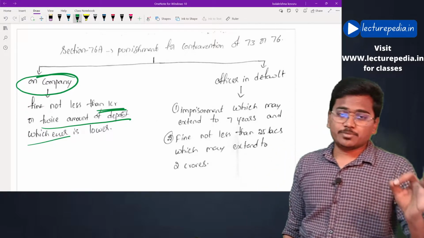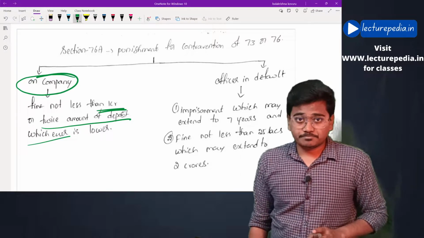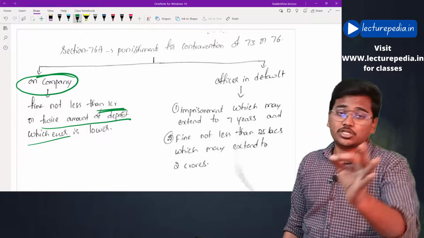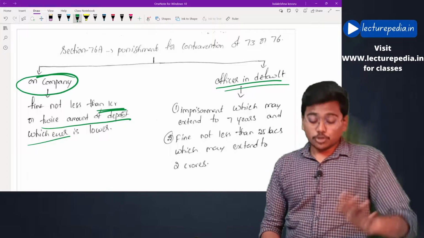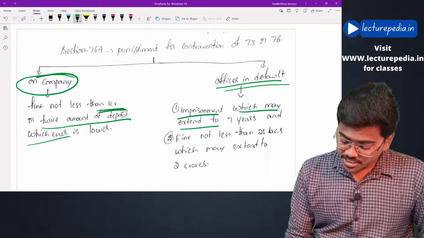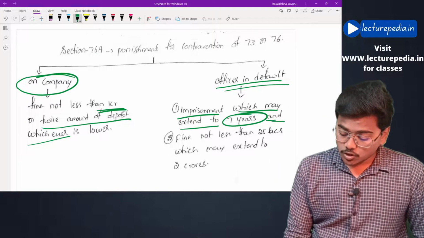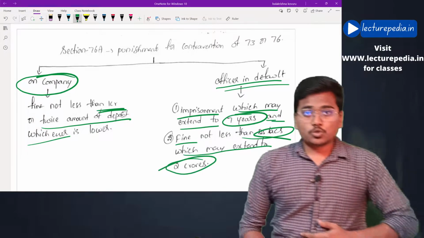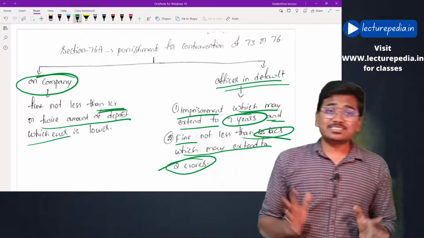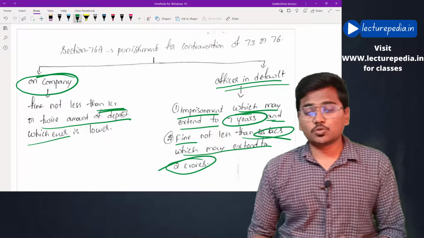That will be the penalty on the company if it contravenes section number 73 or 76. And the officer in default will be liable to imprisonment which may extend to 7 years, and also fine not less than 25 lakhs and which may extend to 2 crore rupees. That is section number 76A, which is related to penalty.